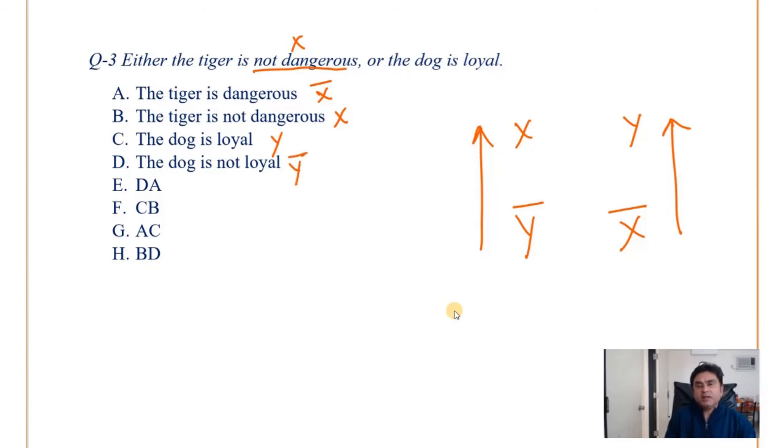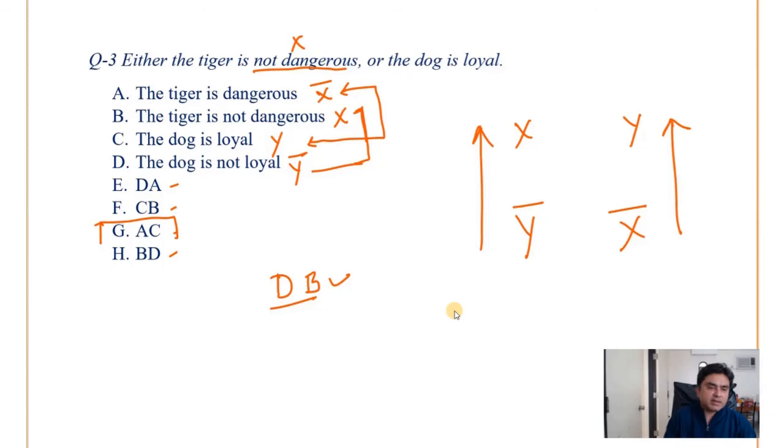Now what is the flow? Y bar will lead to X. So DB is the correct conclusion, but in the options DB is not given. So let us check another one. X bar will lead to Y. So AC is the correct answer.